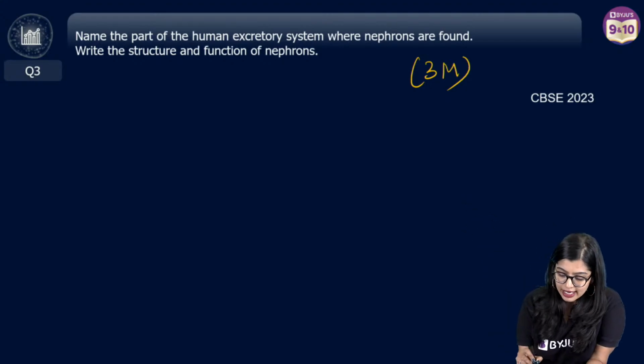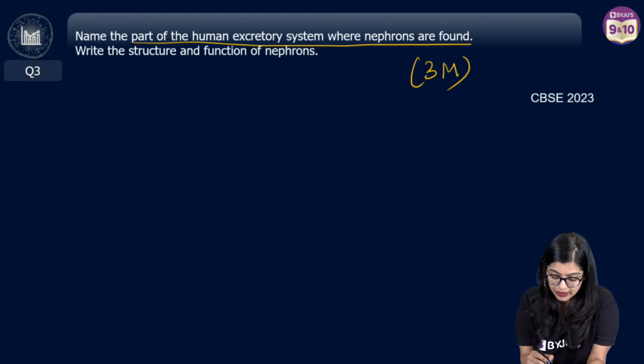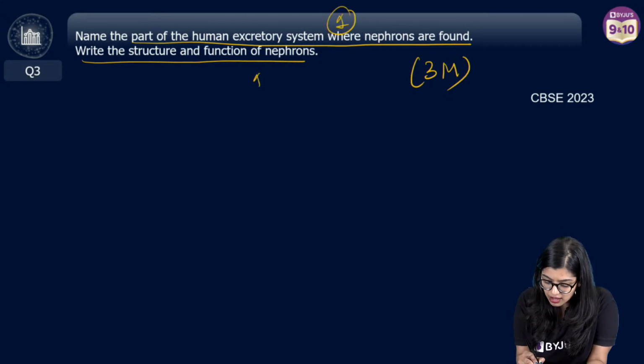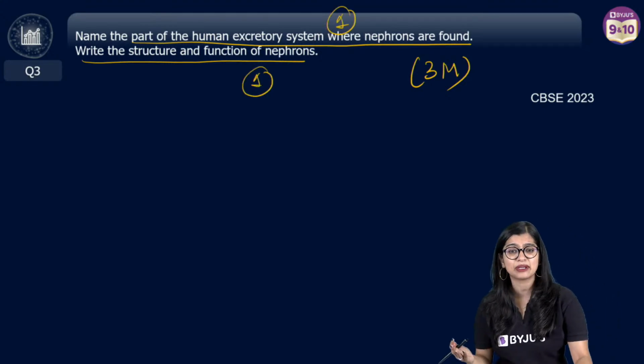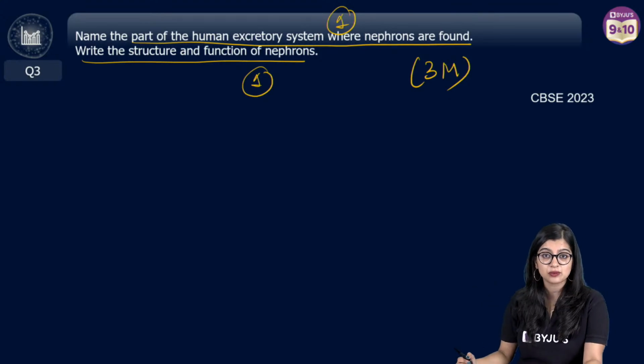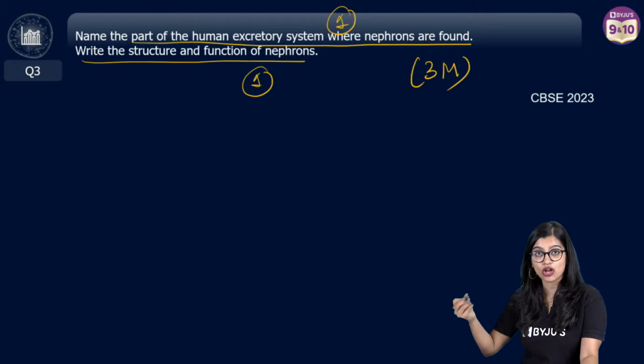See? Name the part of the human excretory system where nephrons are found. Write the structure and function of nephrons. 1 mark for you here, 1 mark for you here. Easy peasy and scoring, right? Ma'am, lack means kami and absence means nahi hona. Correct. Very good.